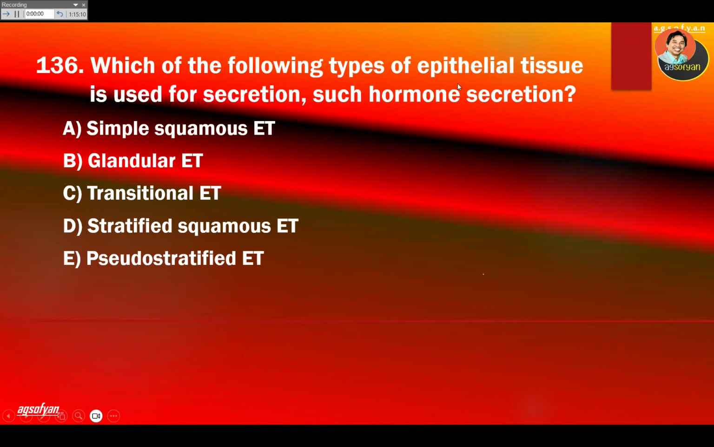Which of the following type of the tissue is used for secretion, such as hormone secretion? So secretion is glandular, gland secrete. So glandular, look for the glandular, which is B.